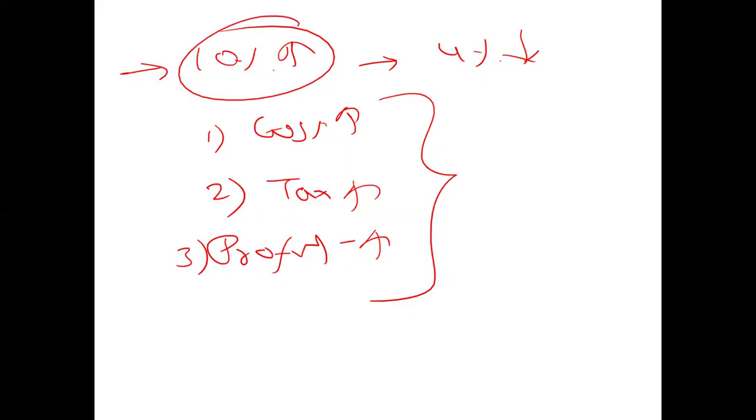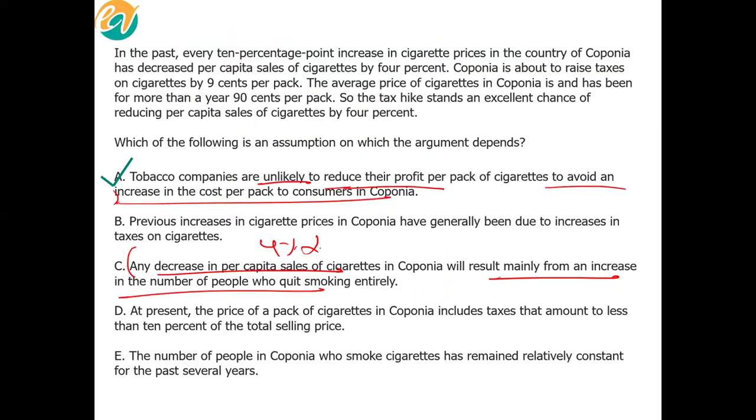See, as the ultimate consumer, I don't care why the price increase has happened, right? As long as there's an increase in price, I will reduce the frequency, right? And now notice, this is saying previous increases have happened due to increases in taxes. How does that matter? Whether it has increased due to taxes or profit or cost, to the end consumer, it doesn't matter at all.